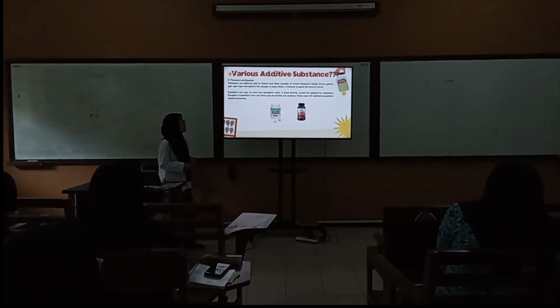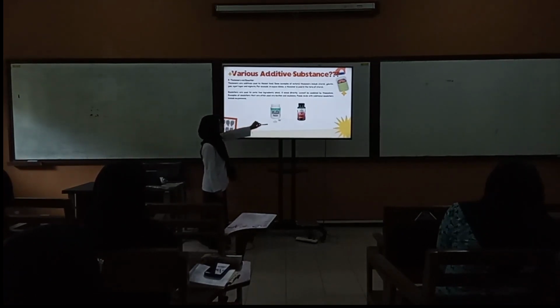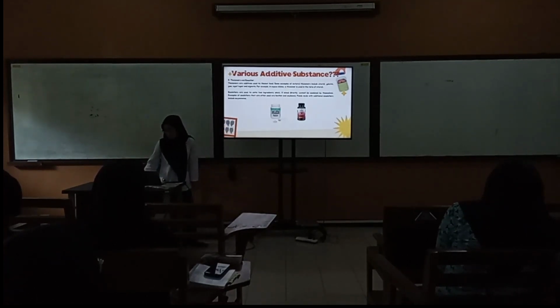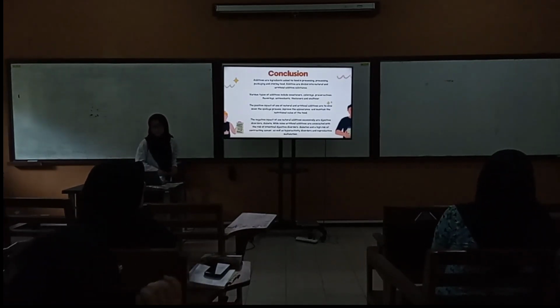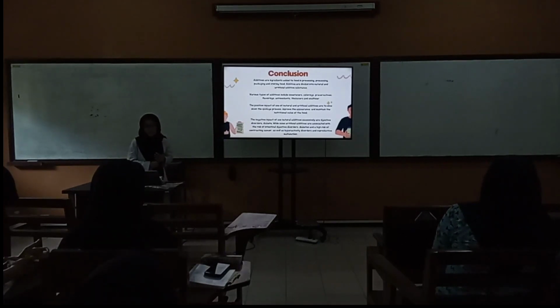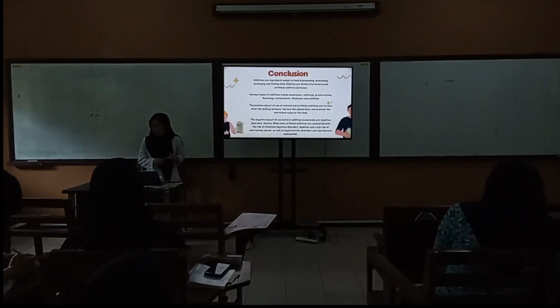Examples of emulsifiers that are often used are lecithin and soybean. Food with added emulsifier includes mayonnaise. Here are examples of related products and lecithin products. That is the material studied today. Then we will repeat the summary and conclusion.